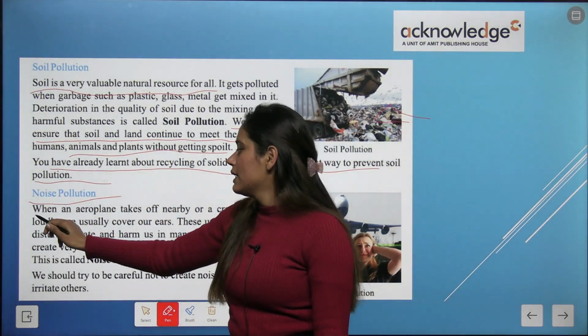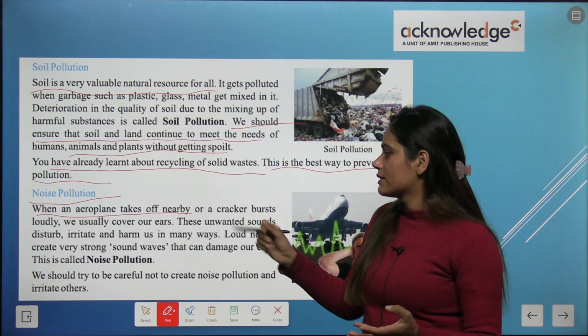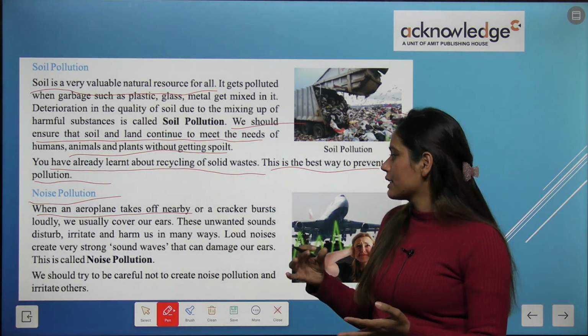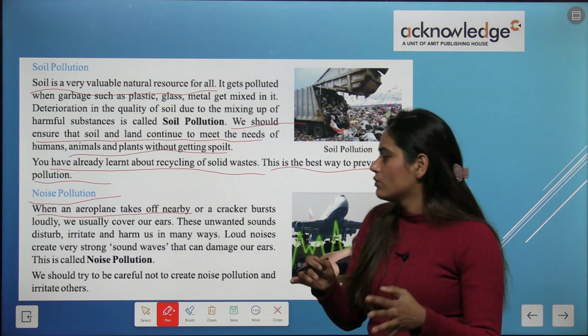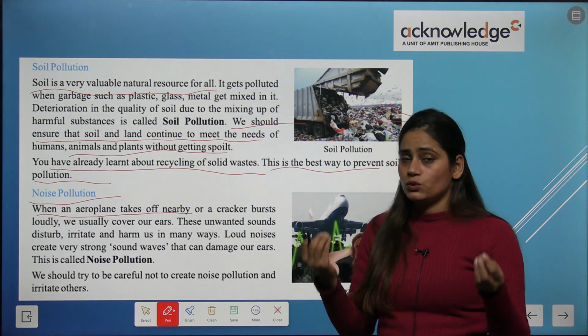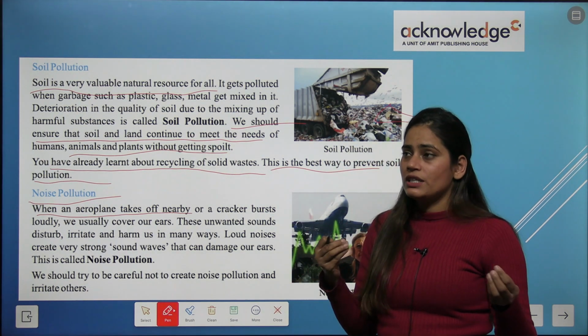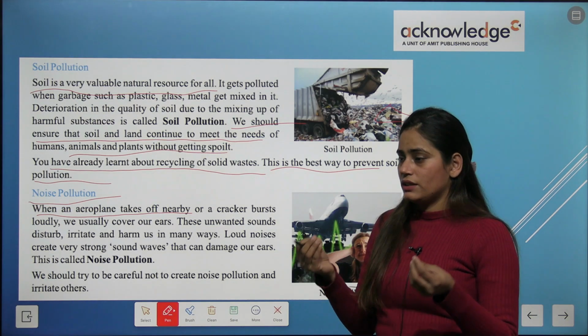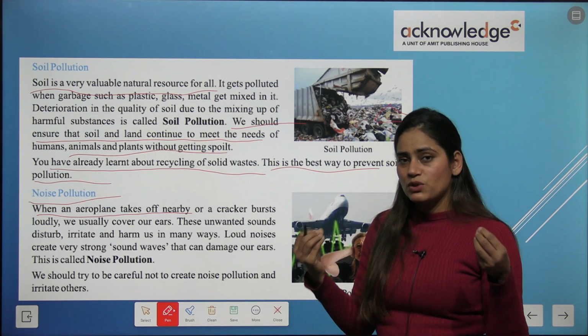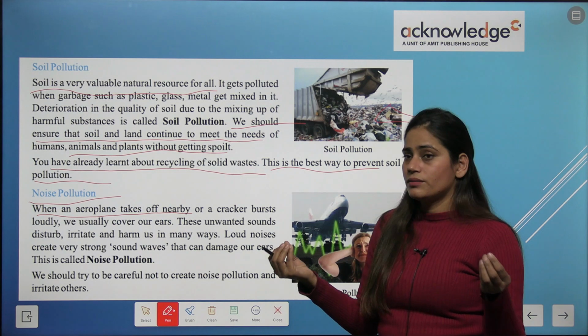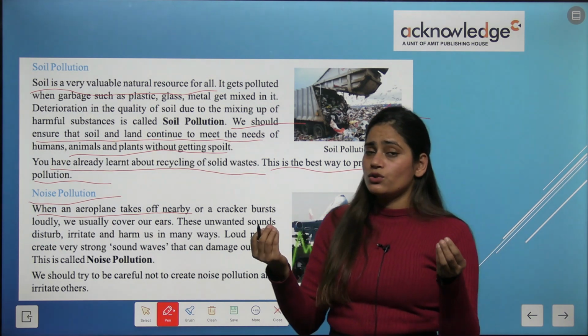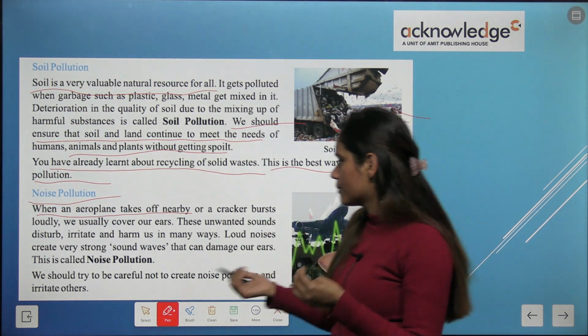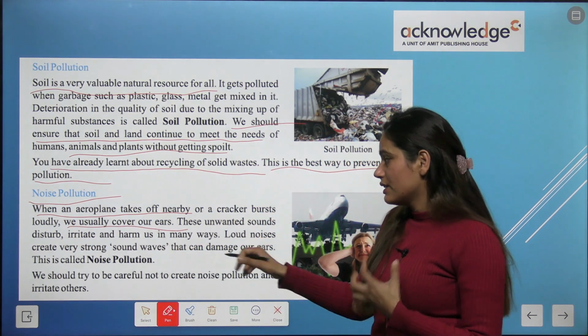Okay, now, next is noise pollution. What is it? When an airplane takes off nearby or a cracker bursts loudly, we usually cover our ears. What happens? As you have seen many times, the loudness of some sounds can be a cause of noise pollution. Okay, we usually cover our ears.